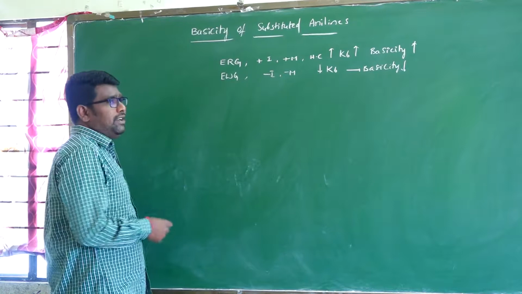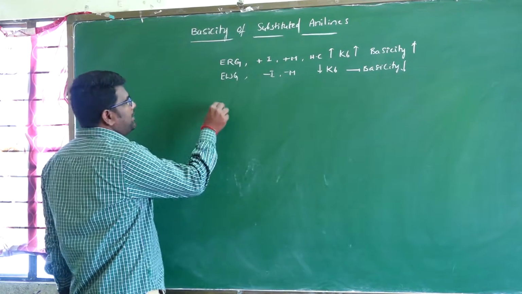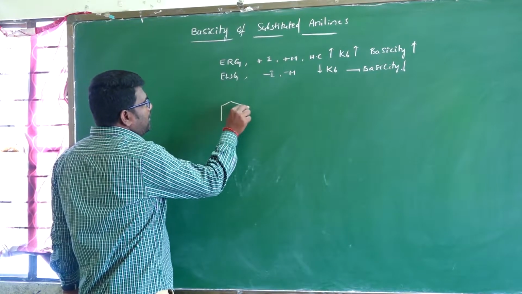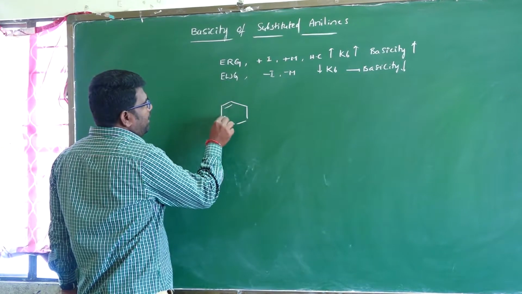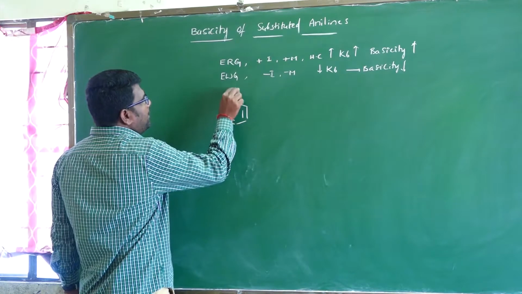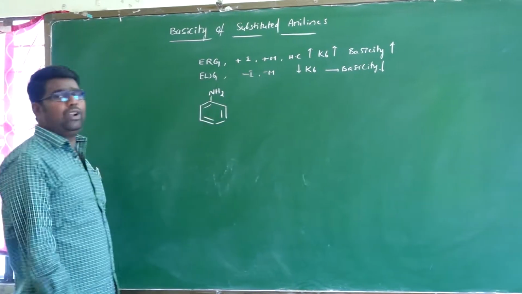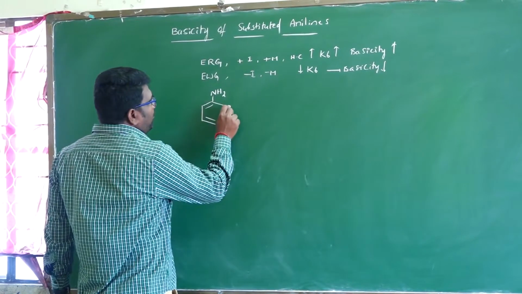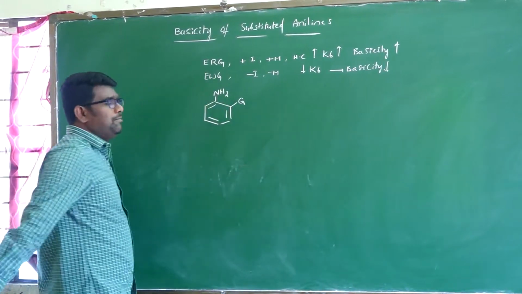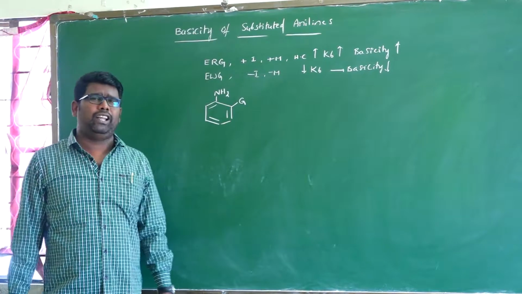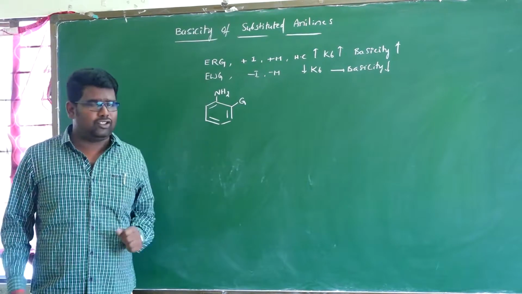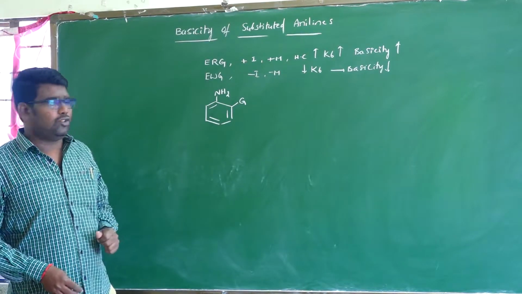I am taking a general example of substituted anilines. This is aniline. For a substituted aniline, I am taking G as a general example. G means any group, whether small or large. First we will discuss the large group.